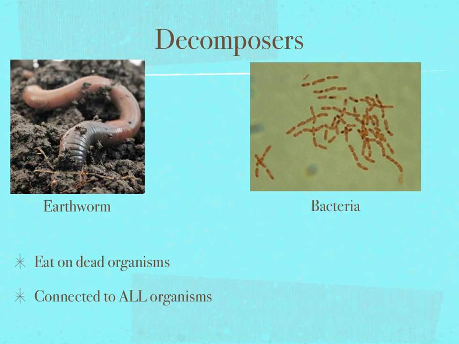Then come decomposers. An earthworm and bacteria are examples of decomposers. They eat on dead organisms. They decompose them and break them down. They're connected to all of the organisms in your food web.